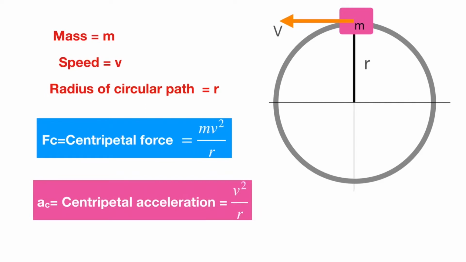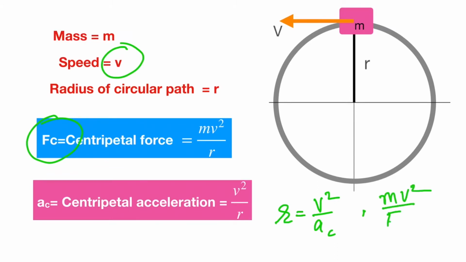Or in other words, if an object is under centripetal or perpendicular force Fc and moving with a constant speed v, then its path will be a circular path of radius r, which is given by v square by ac, or by mv square by Fc.